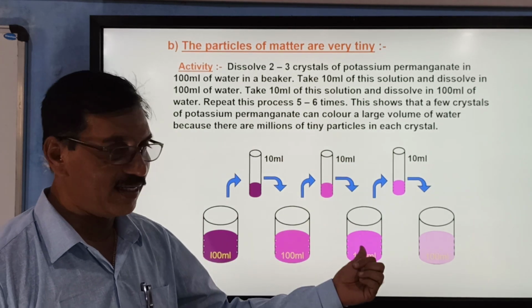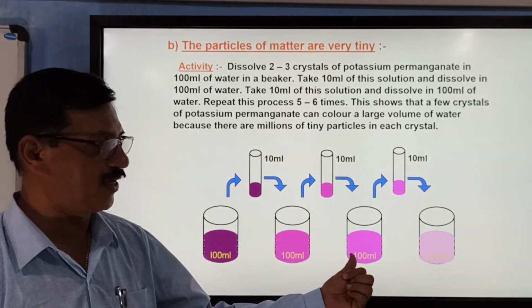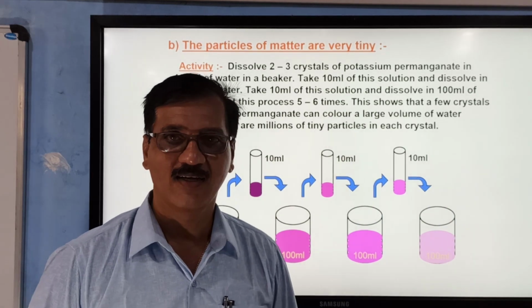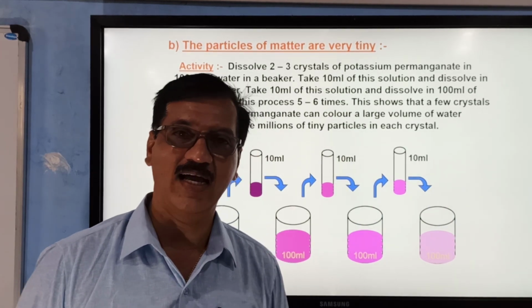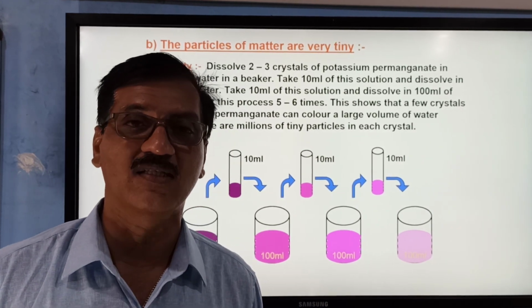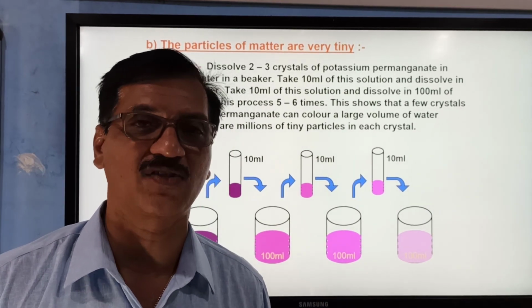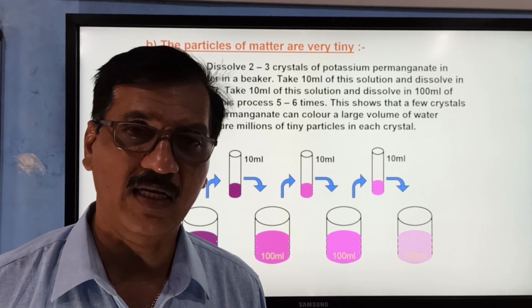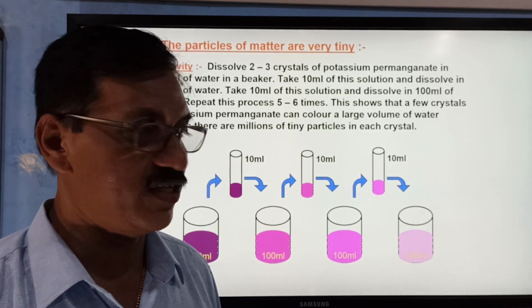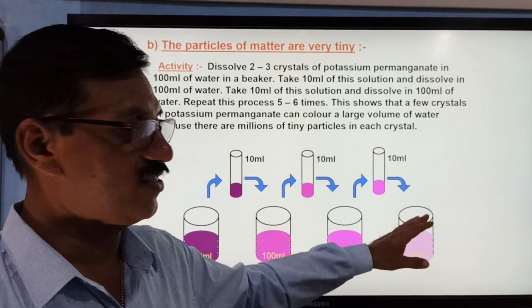So again the particles are still there, therefore it is giving pink color. Now if you go on doing like this, you do not find that the particles are absent. That means the color does not fade 100%. That means the particles are very, very small. They are present even at this stage.